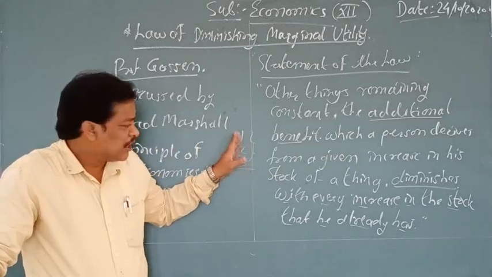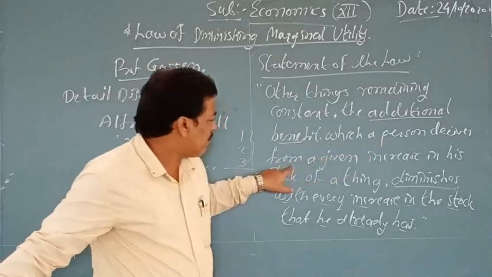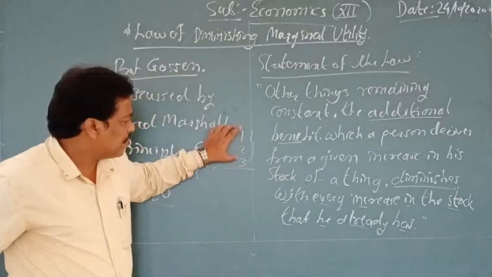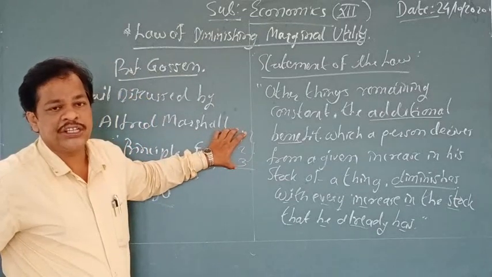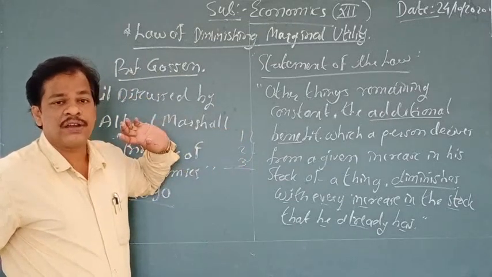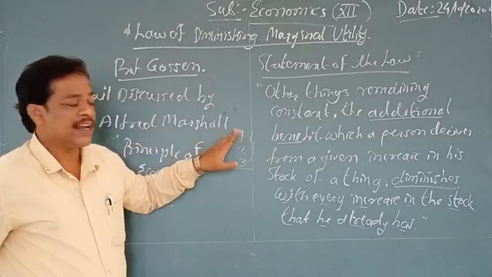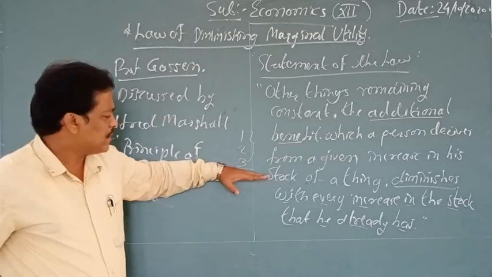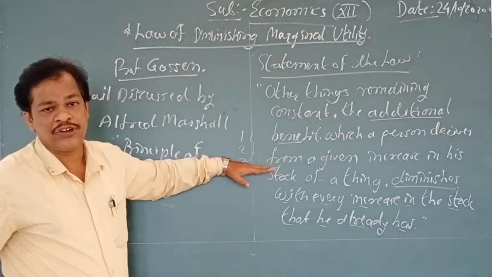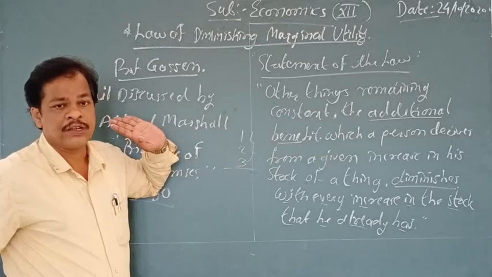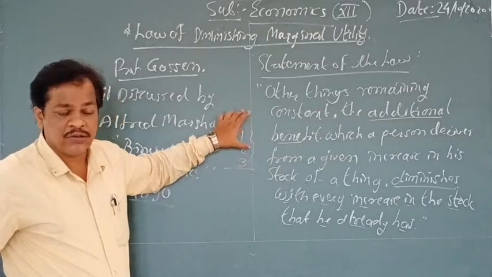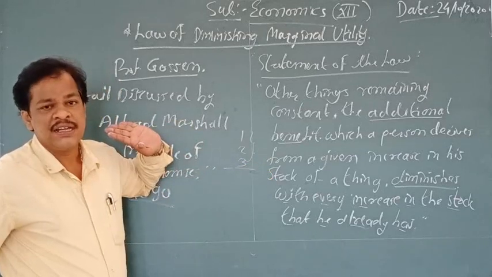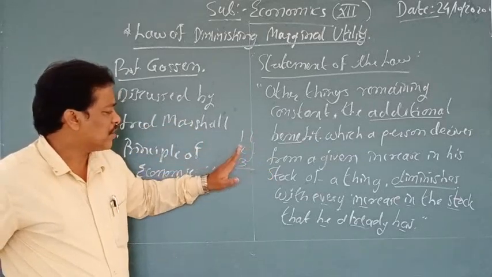You will say that. The stock is increased, but the benefit which a person derives from a given increase in his stock of a thing diminishes. Suppose you take three glasses of water because you are thirsty. How do you feel after the first glass? You feel very satisfied. With the second glass, the intensity is no longer there. With the third glass, you feel okay, now it is enough for me. After three glasses, I am not going to drink any more water. So satisfaction goes on decreasing at this stage, and at that stage you will find that now I am very satisfied.